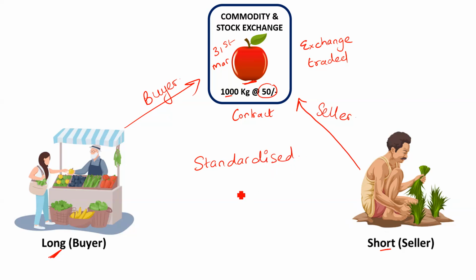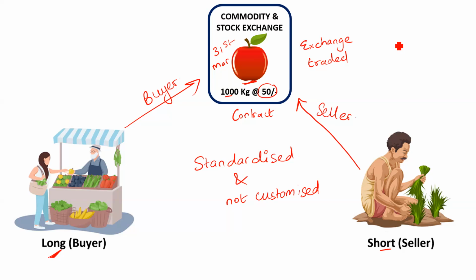So these are not customized. These parties cannot decide on the terms and conditions. They cannot decide what will be the quality, what will be the delivery, what will be the quantity of the apples, what will be the underlying. So the contracts are already given by the exchange. You can only decide whether you want to become the buyer of the underlying or seller of the underlying. Other features, the calculating of the profit and loss, the settlement, whether it is physical settlement or cash settlement, everything else is going to remain the same.